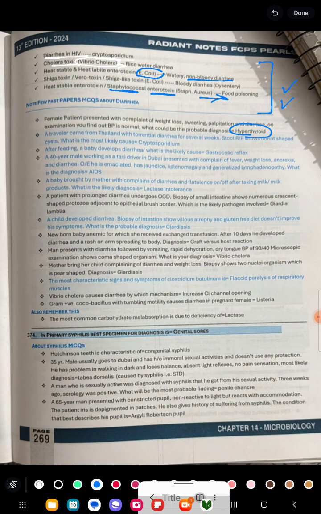A 40 years male working as a taxi driver in Dubai presented with fever, weight loss, anorexia and diarrhea. On examination, he is emaciated, jaundice, splenomegaly, generalized lymphadenopathy. What is the diagnosis? It is AIDS. Clear? Whenever there is mentioned about